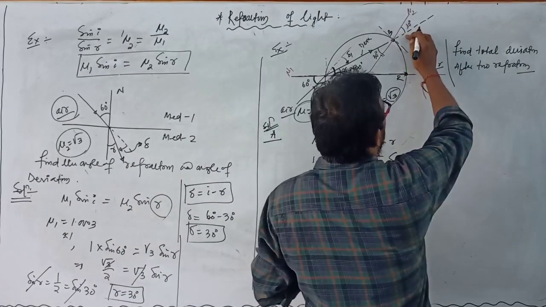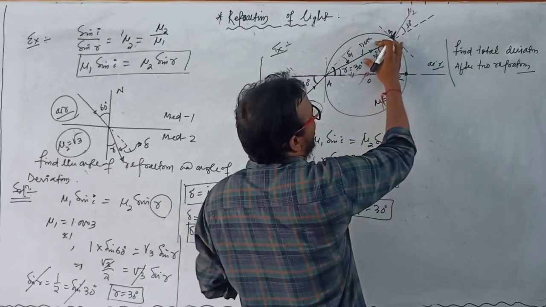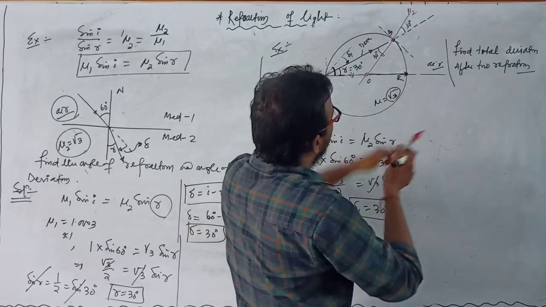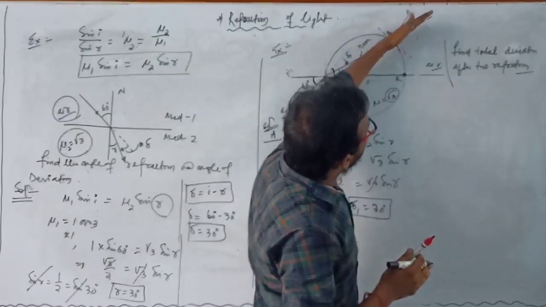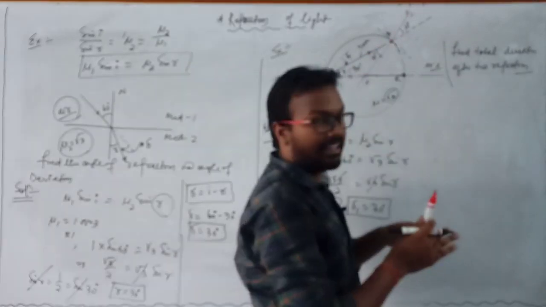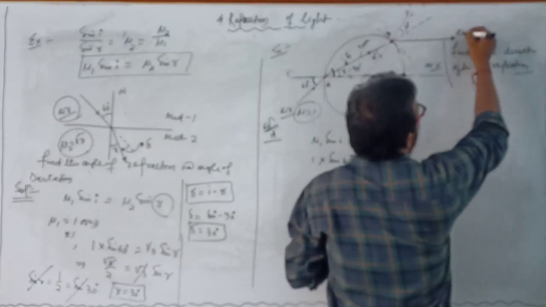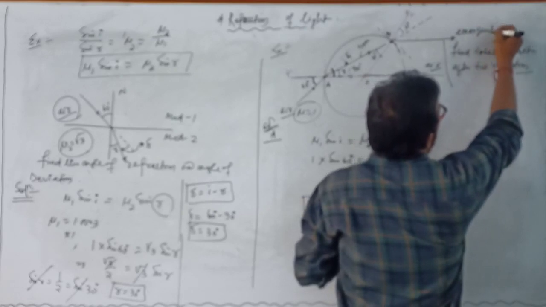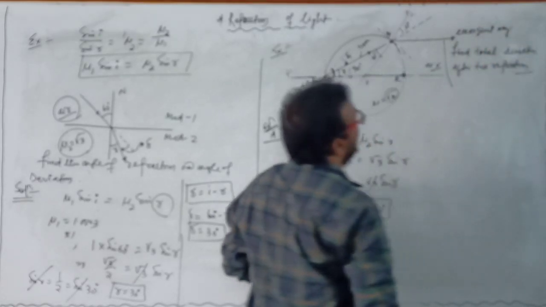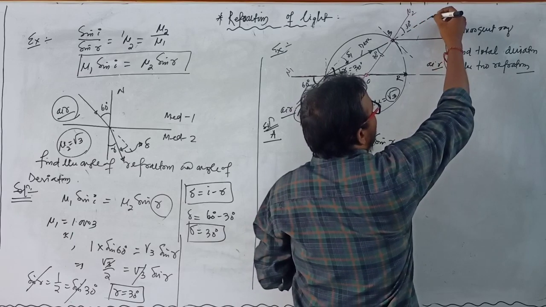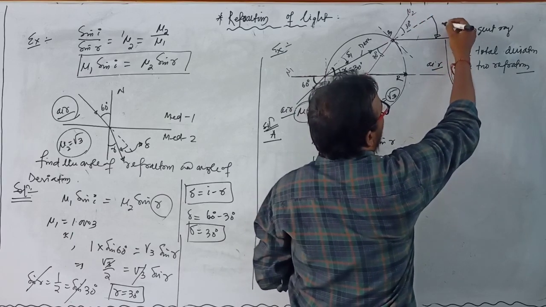Now in this case, when light travels from a denser to a rarer medium, it bends away from the normal. That means this ray is known as the emergent ray. Clear? And this is the angle of deviation.